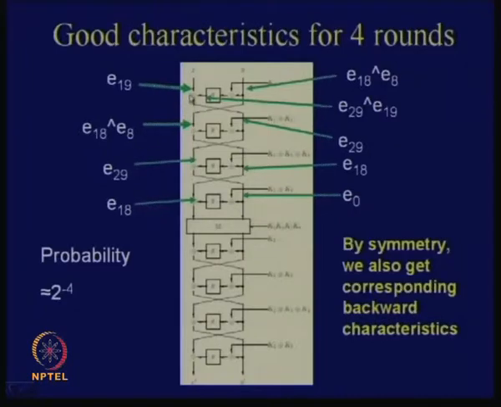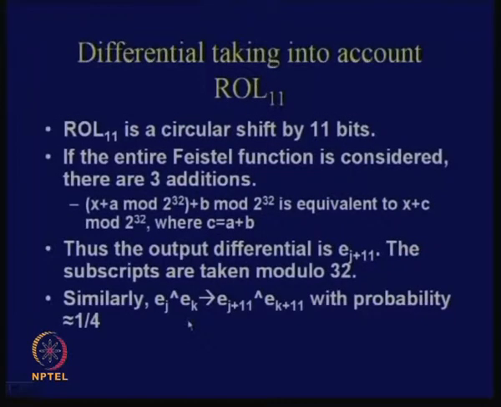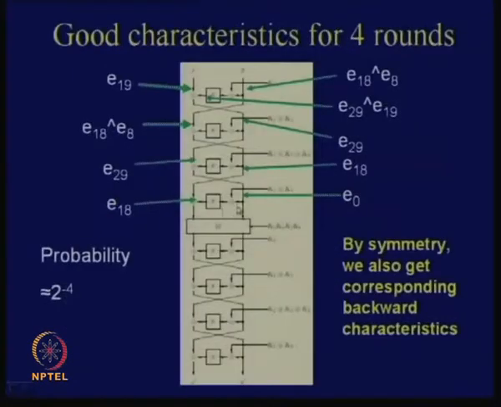What is the expected differential of the corresponding Feistel function here? What we have studied is that EJ XORed with EK gets transformed to EJ plus 11 XORed with EK plus 11. So here we take E18 and E8 and add 11 to each index.